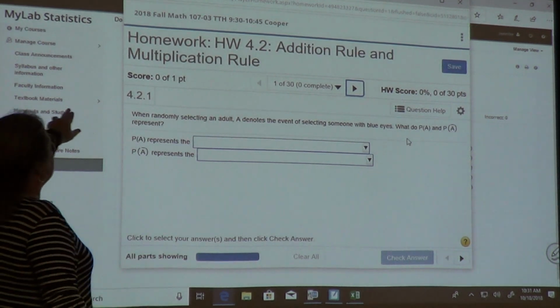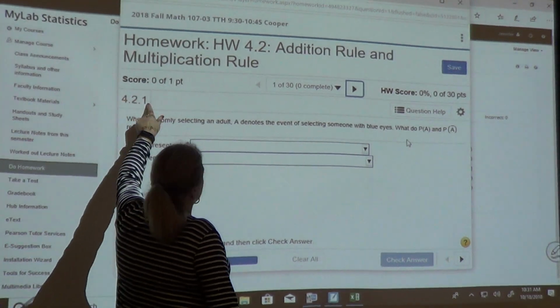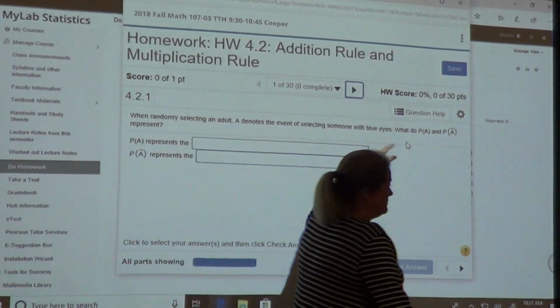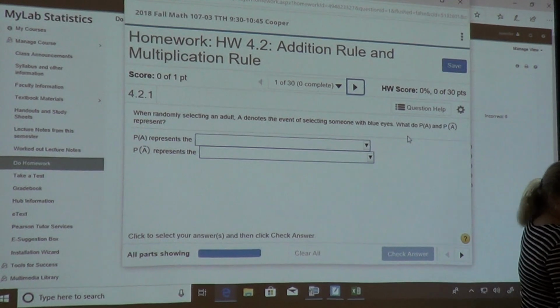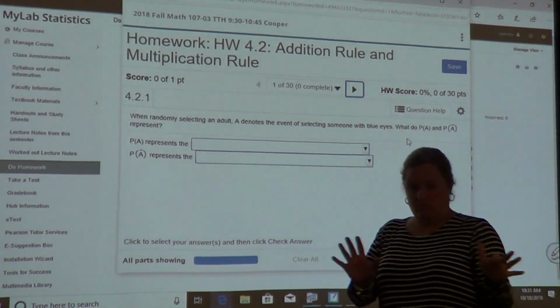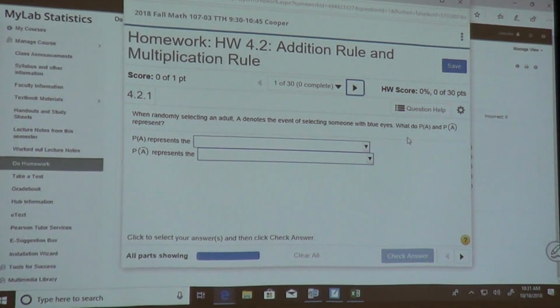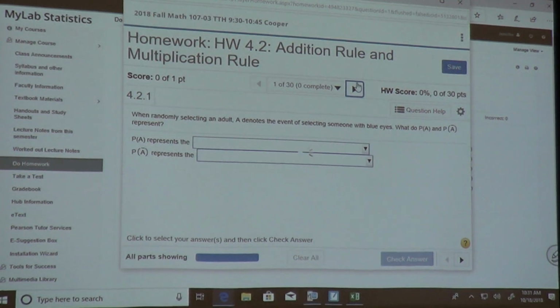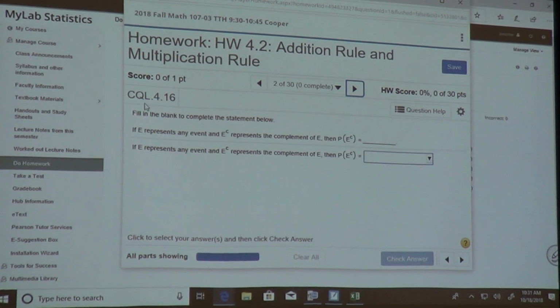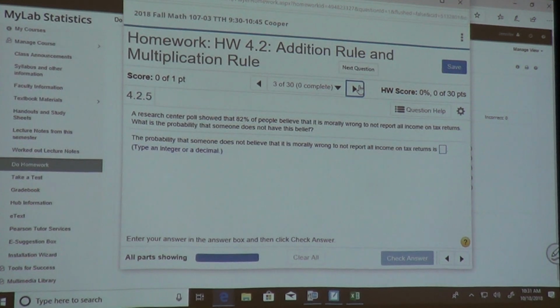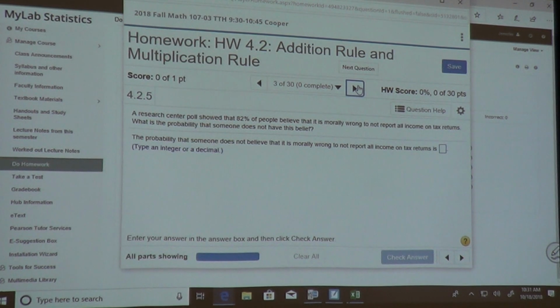This says section 4.2, number 1. Is number 1 on your test? No. It's in your homework, but it's not on your test. Then, this is for CQL, that's just a comprehensive thing. 4.2, number 5. Do we need to know that one?